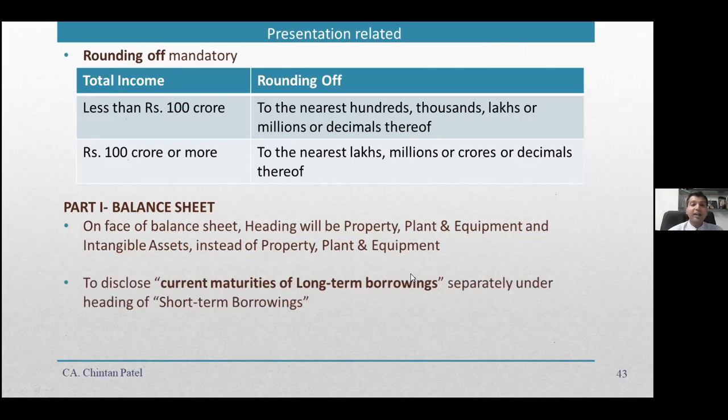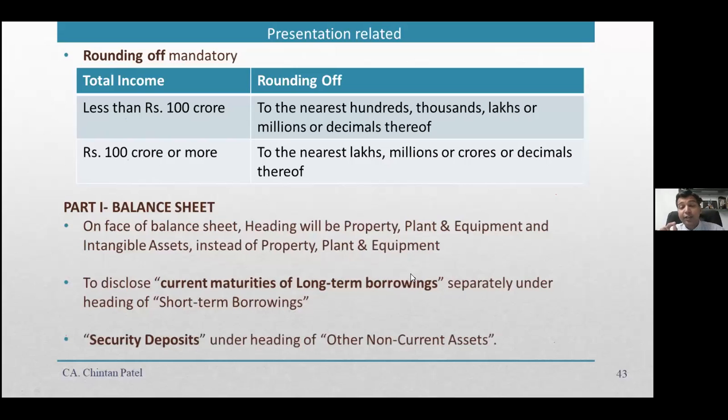Now one very important point is the current maturity of long-term borrowing. Suppose I have taken a term loan which is a 6-year term loan, and in that there is a certain amount which is payable within 12 months, which is called current maturity of long-term borrowing. That was earlier shown as a part of other current liabilities. However, now it is shown as part of short-term borrowing. So you have to show current maturity of long-term borrowing as a part of short-term borrowing.